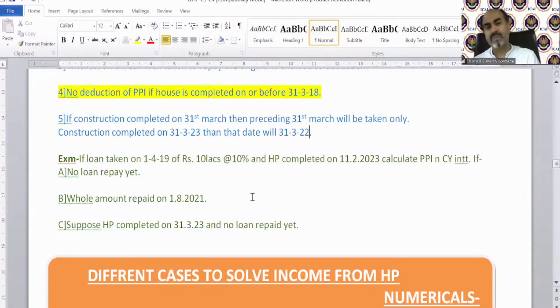When our next session comes, that is day after tomorrow, I will ask for the answer, and please send me the answer like this. Option A: current year interest amount and 1/5 of PPI. Listen carefully, don't give me the full PPI, give me just 1/5 of PPI. Same for case B amount, same for case C amount. So for each case there must be two answers. In your query session, you send me the current year interest and the 1/5 of PPI. Okay, and I'll solve it for you. If somebody has some issue, I'll solve it in the next session.